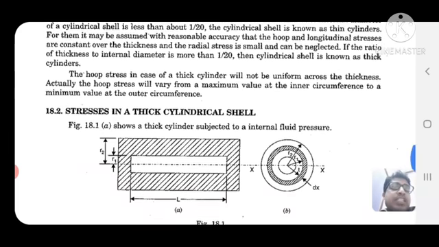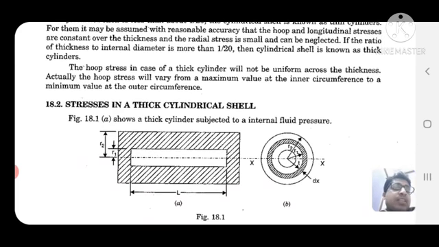The hoop stress in a thick cylinder will not be uniform across the thickness. It will vary from a maximum value at the inner circumference to a minimum value at the outer circumference.